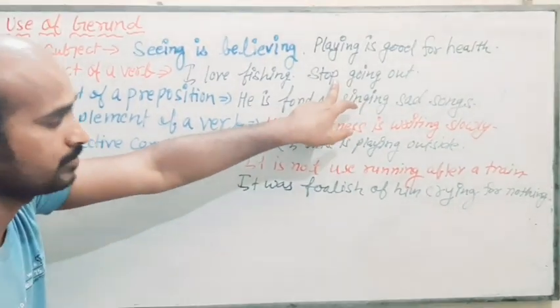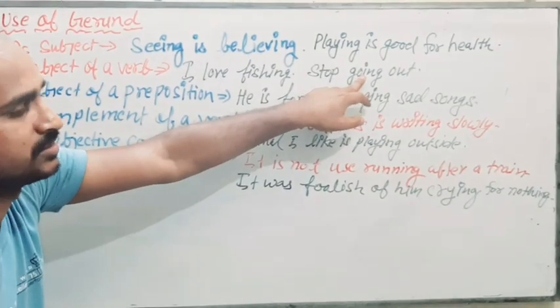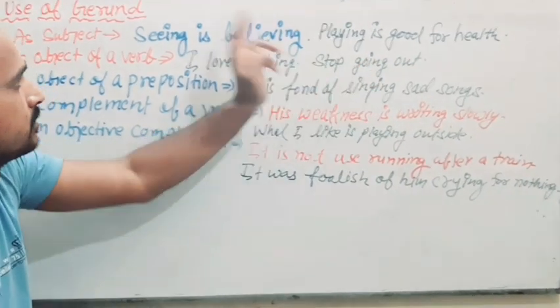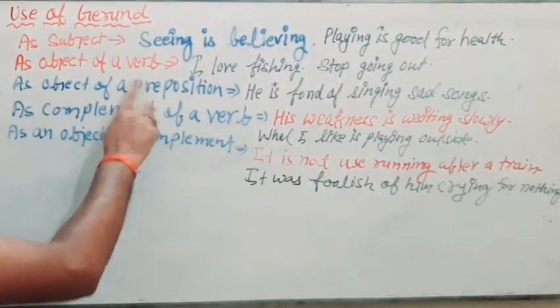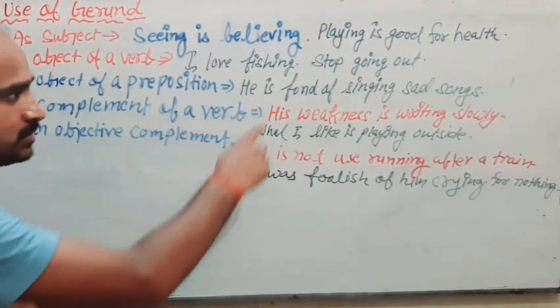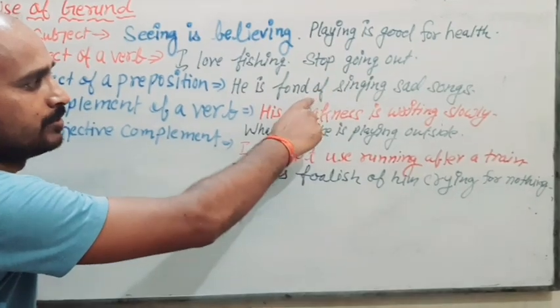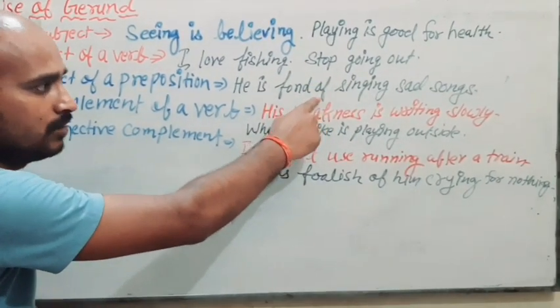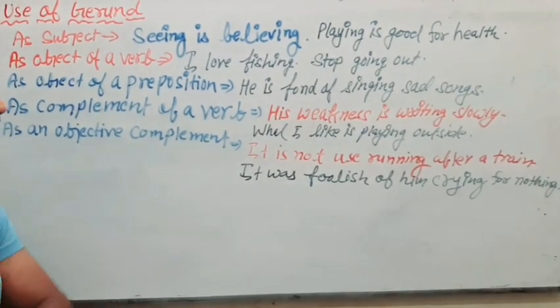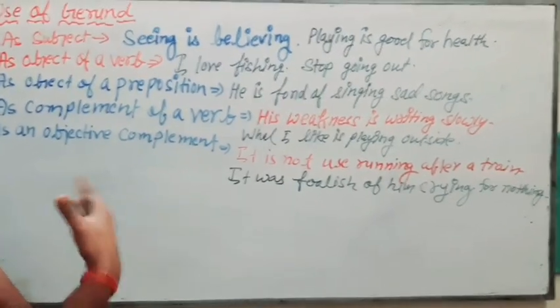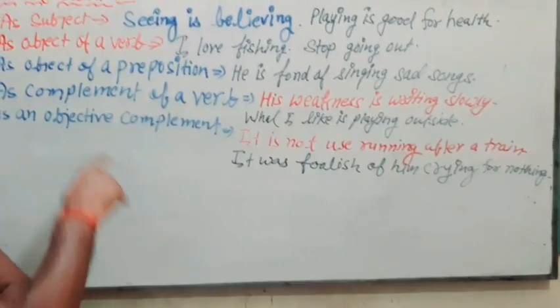Just see, stop is a verb, then after it we have this gerund, working as an object. Now as object of a preposition, we use gerund as object of a preposition. Just see, we have of and then singing. He is fond of singing sad songs. Like he is fond of going outside.